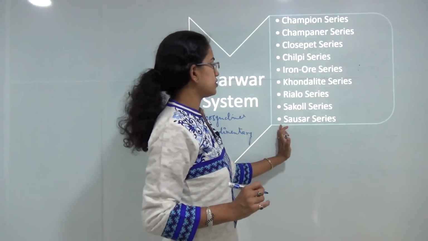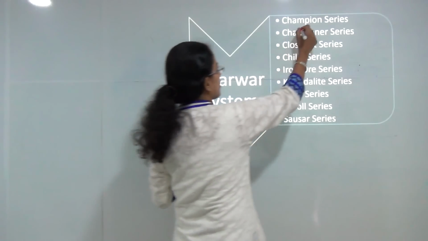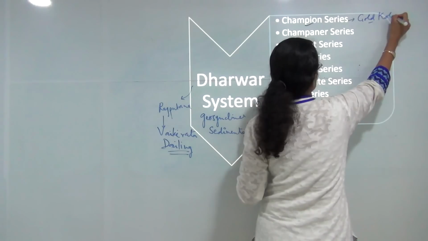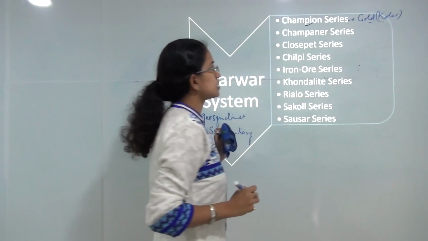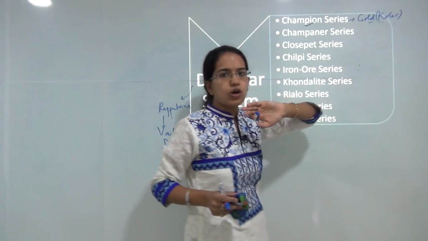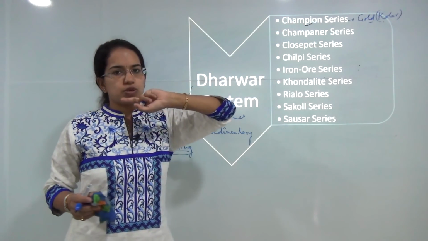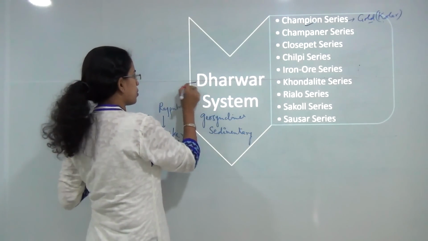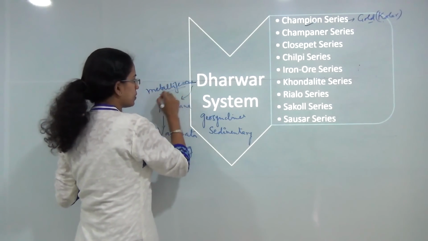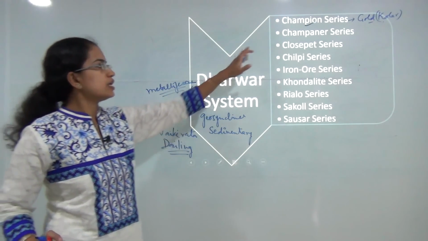Now Dharwar system has been further subdivided into numerous series. The Champion series is the most important, known for its gold deposits in the Kolar area. So you have the Kolar gold mines, and the whole region around the Kolar gold mines and northeast Mysore forms the Champion series. This is one of the major series because the Dharwar system is also known for its metalliferous deposits, with the metal mainly in the form of gold in the Champion series.